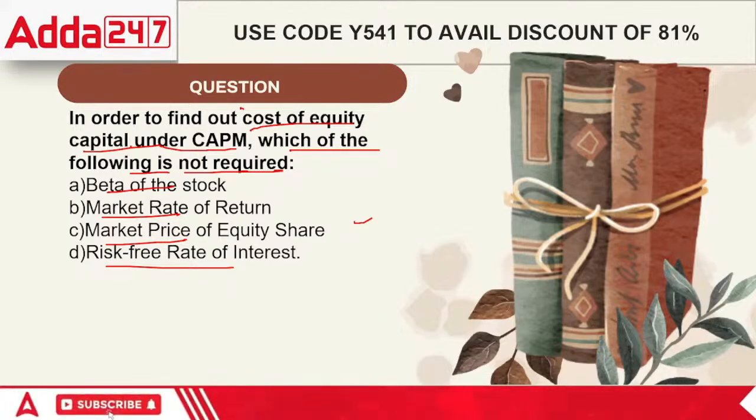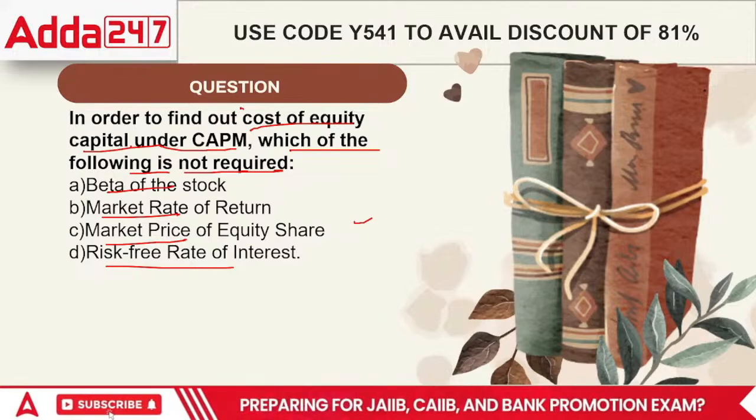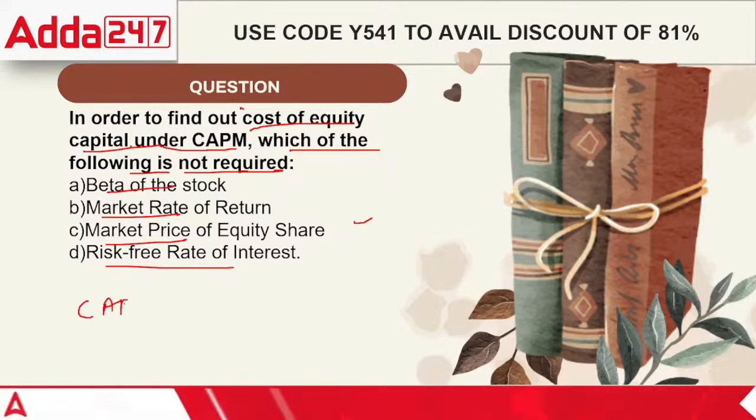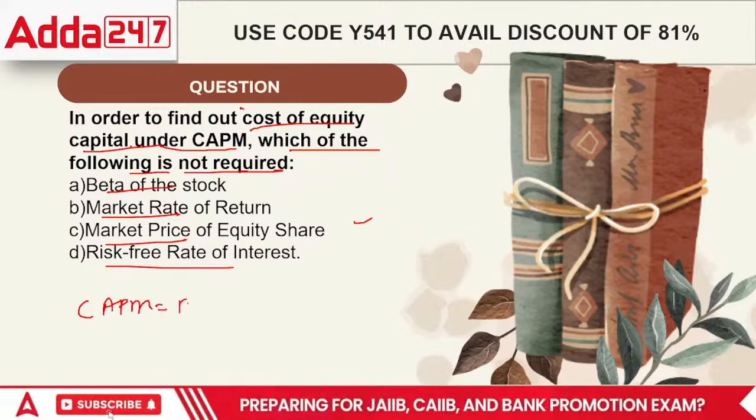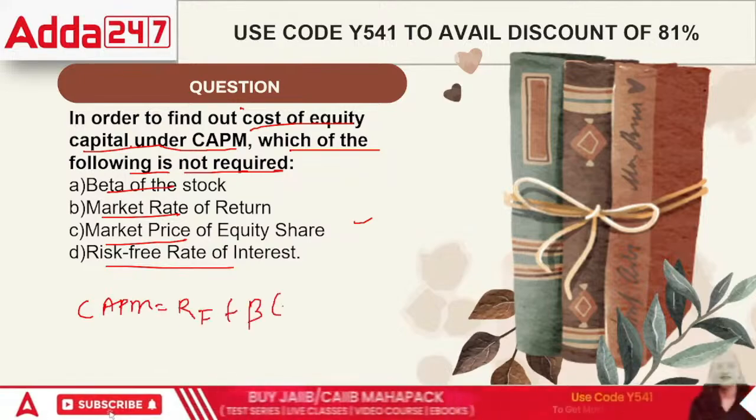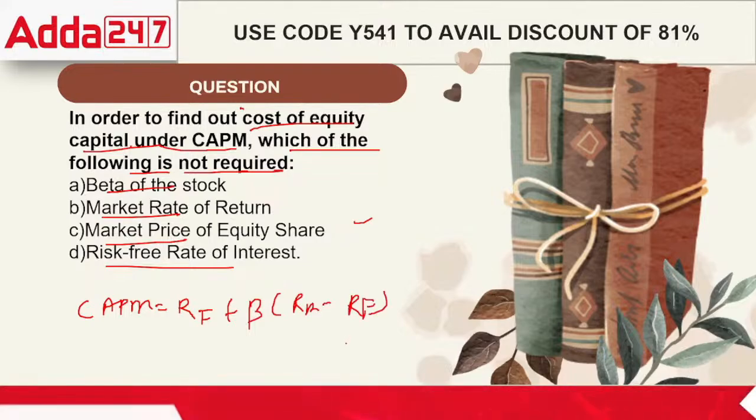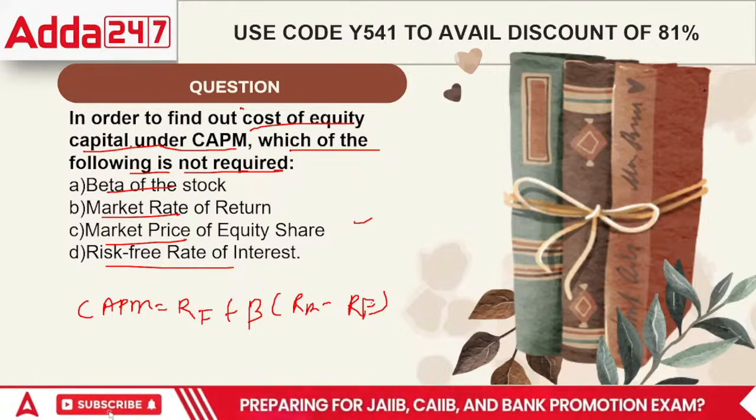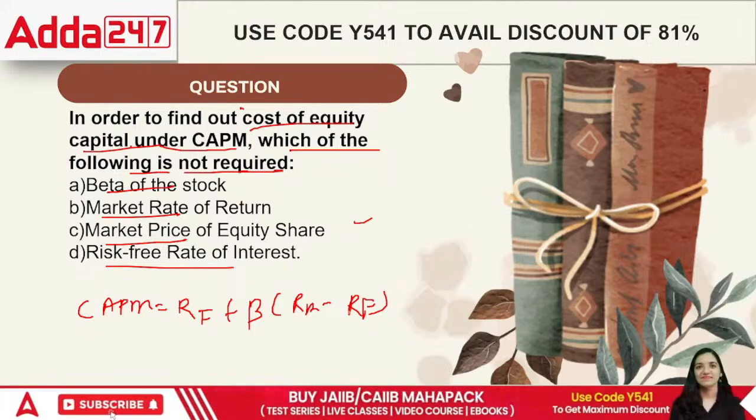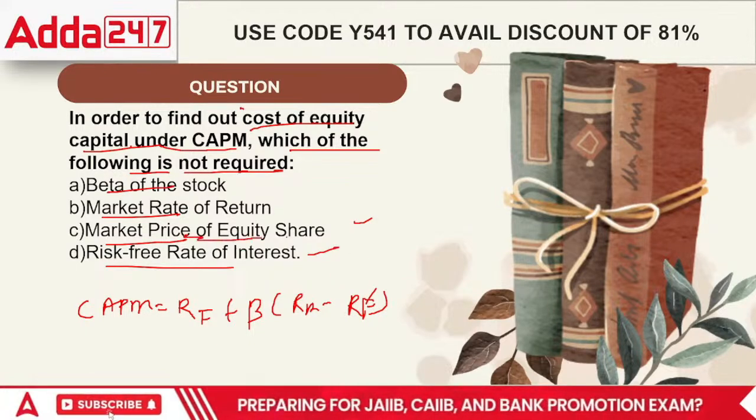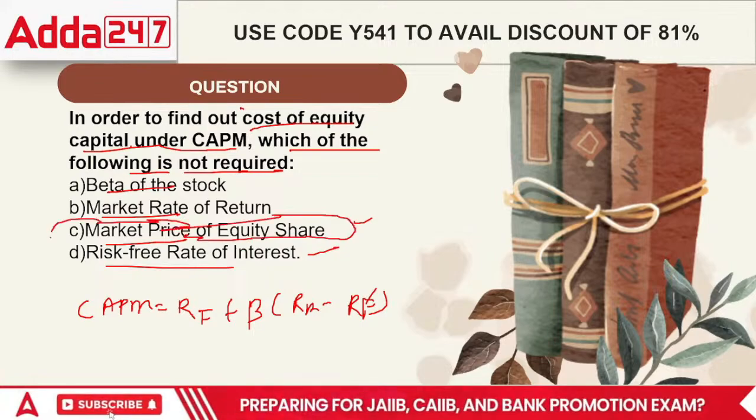In terms of the CAPM model, that is the capital asset pricing model, the formula for finding the return is the risk free rate plus beta times the market rate minus the RF, right? So in this case, which one is not required? See, the market rate is required, the beta is important, and the risk free rate of return is important, but what we do not need is the market price of the equity shares.